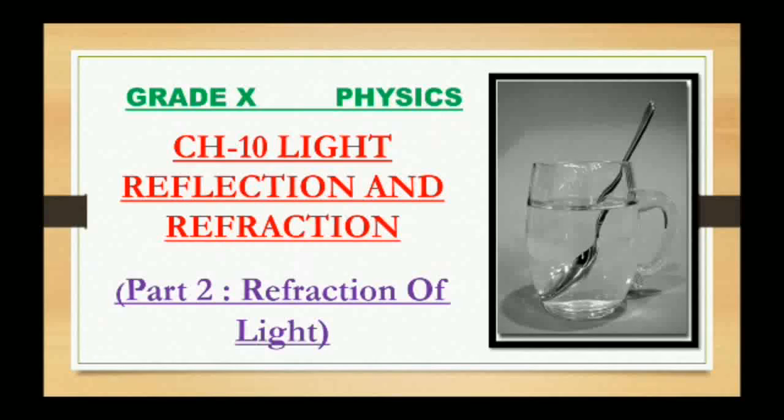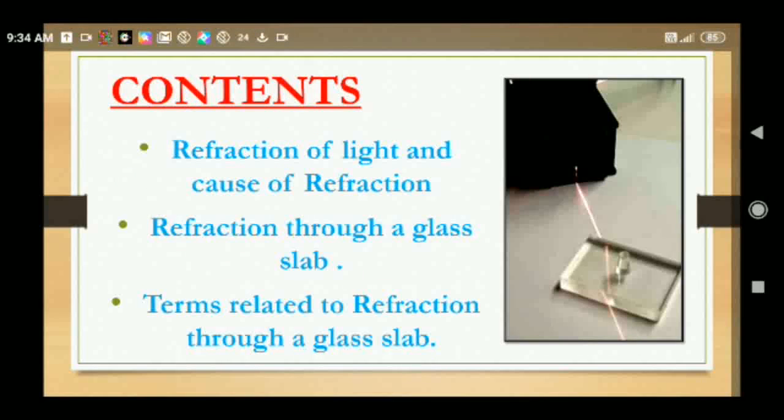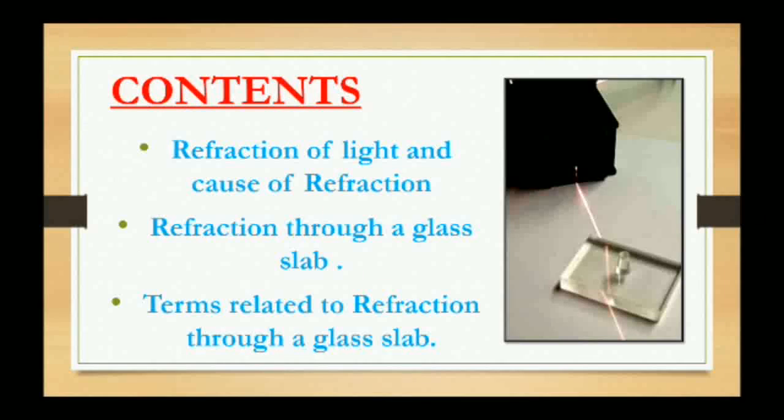Today we are going to learn chapter number 10, Light, Reflection and Refraction of your NCERT book. We have already learned about the reflection of light, part 1. Now we are going to learn about part 2, refraction of light. So we are going to discuss the refraction of light and the cause of refraction through a glass slab, and terms related to refraction through a glass slab.